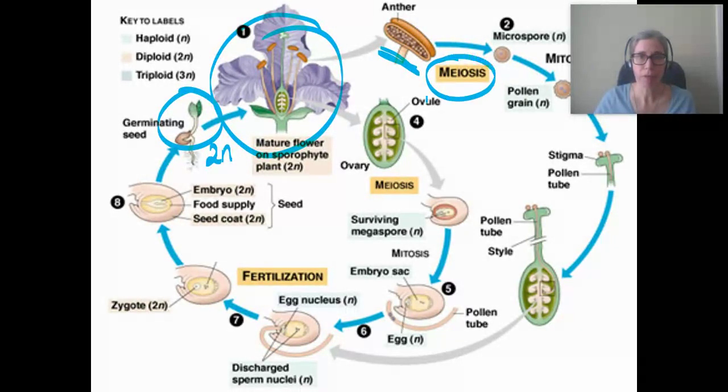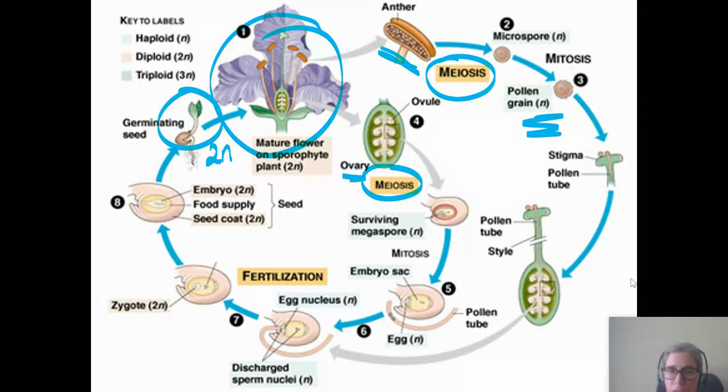It will do meiosis, or the ovary will do meiosis, and produce the haploid spore. And then they're going to do mitosis. So instead of fertilization right away, they do mitosis. A pollen grain is going to be multicelled, and the pollen tube is multicelled. So that's their haploid multicelled stage.